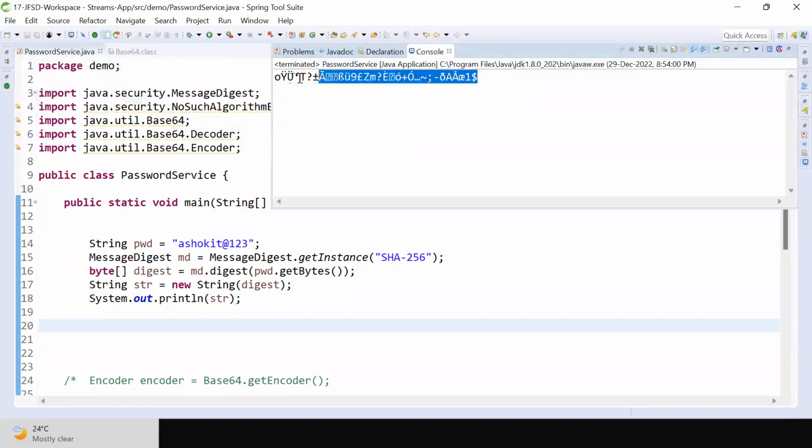Okay. So here, when I am transferring these characters from my Java application to the database through the network, that network protocol may not understand all these characters. Yes or no? The user has given the password as ashokit@123. I want to store this password in the database. My Java application is running on one machine, and the database is running on another machine. My Java application wants to connect with the database through the network, and it has to send the password from the Java application to the database. So can you guarantee all these characters will transfer through the network properly?